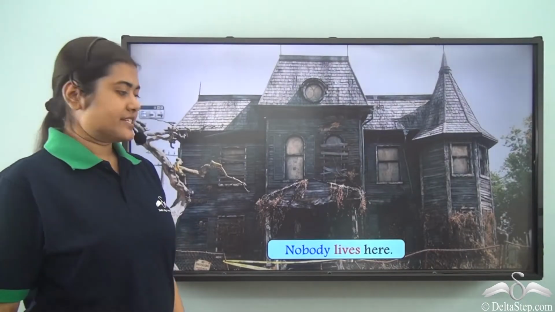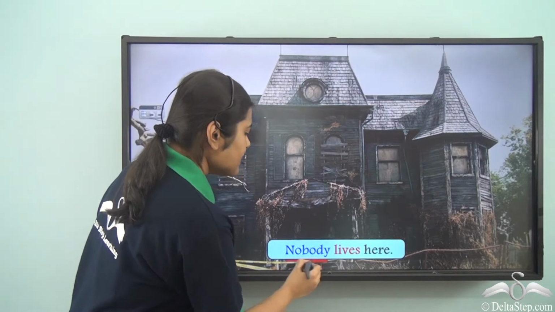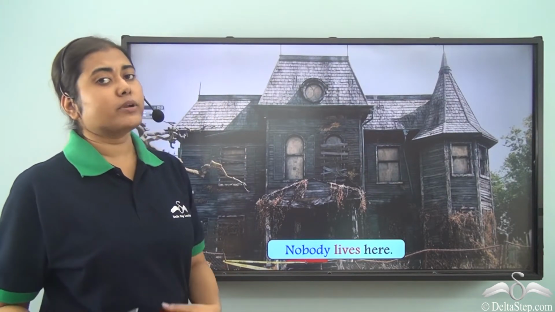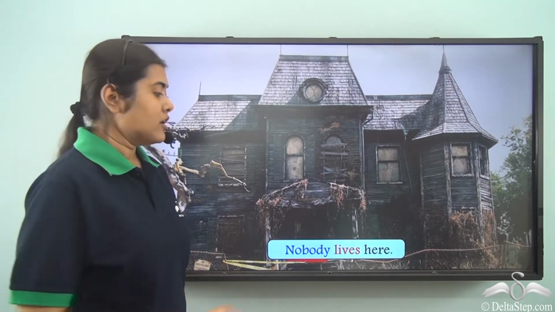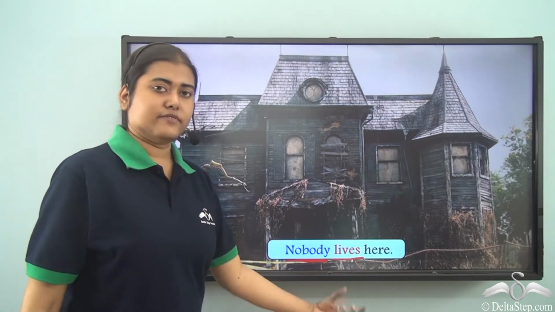Similarly, if we say "Nobody lives here." So here nobody is the subject, and with nobody we mean actually no one. That is, no one lives here. So here we have used a singular verb, that is lives.